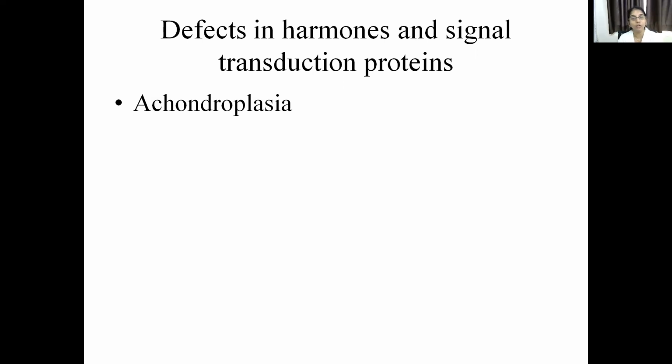You might have seen the dwarf people in movies, and normally we can also see very dwarf people who are only 3 feet in height. These are all achondroplasia patients. This is also a genetic mutation. This occurs due to a defect in some signal transduction proteins like fibroblast growth factor receptors and fibroblast growth factors. These are mutated in achondroplasia patients.